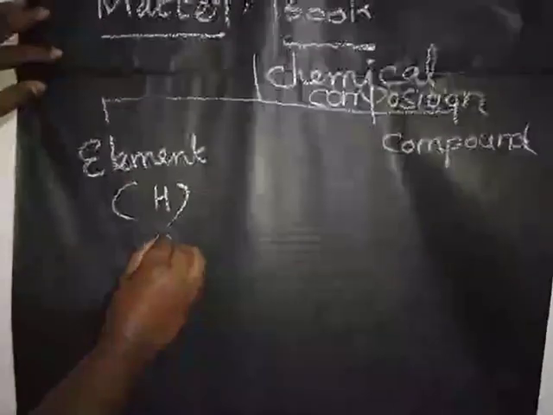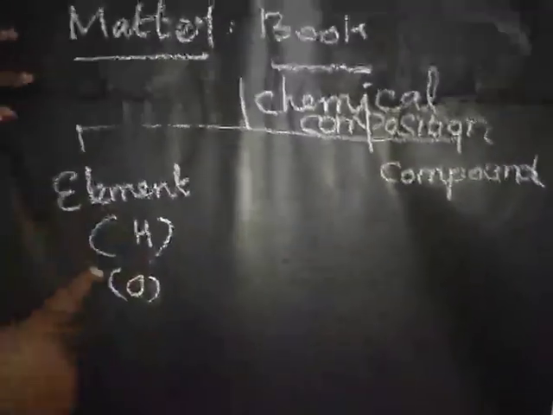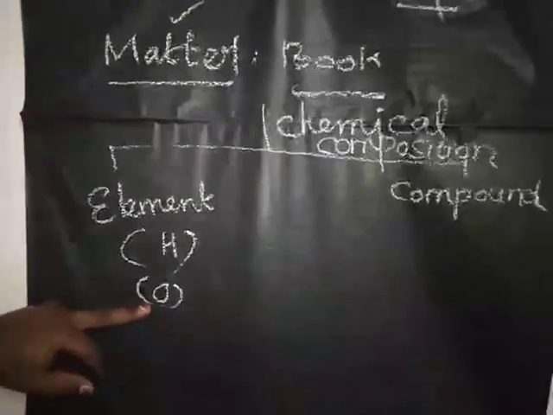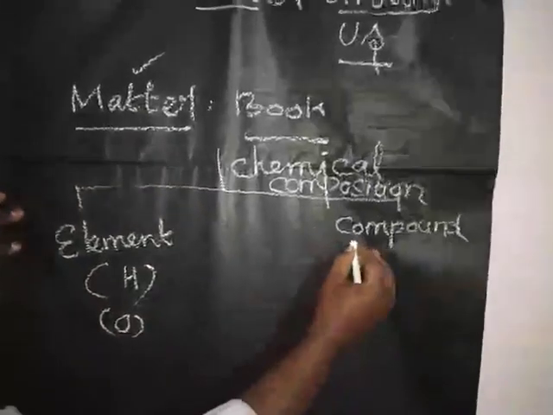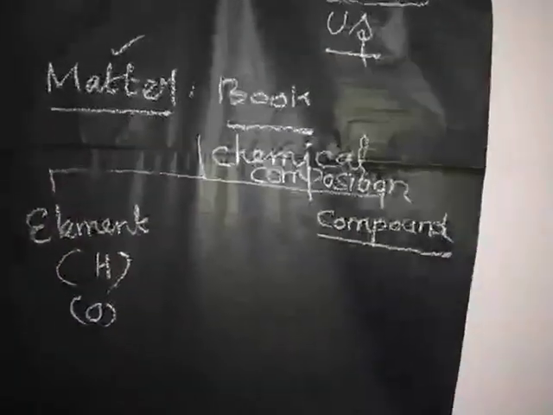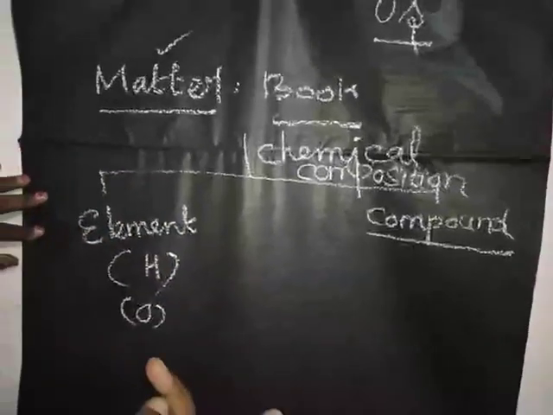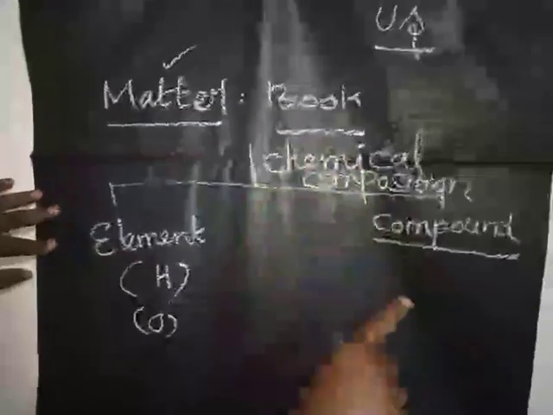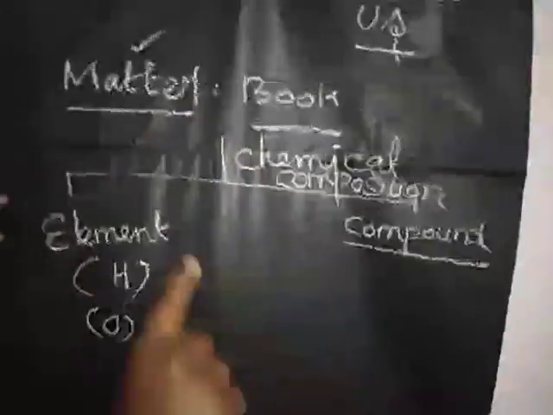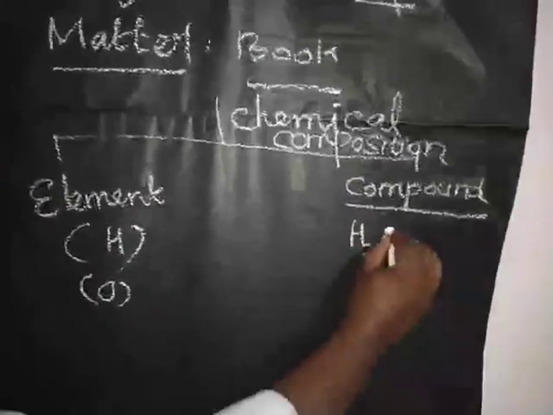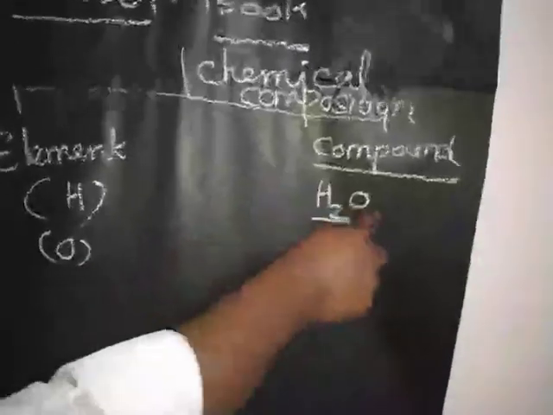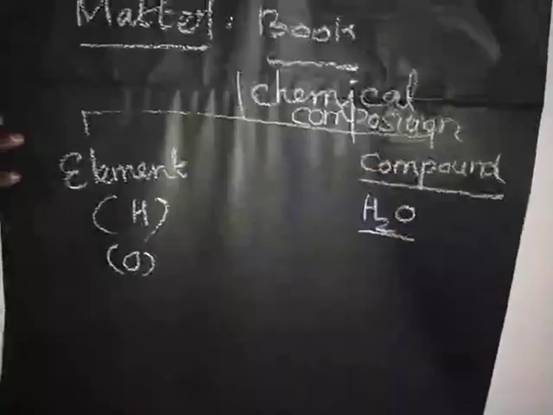In the same way, oxygen element. This oxygen element contains one oxygen atom. Next one, compound. Compound is defined as a combination of more than one element combined together chemically to form a new substance, that is called compound. For example, water. Water is made up of two different elements, one is hydrogen, another one is oxygen.